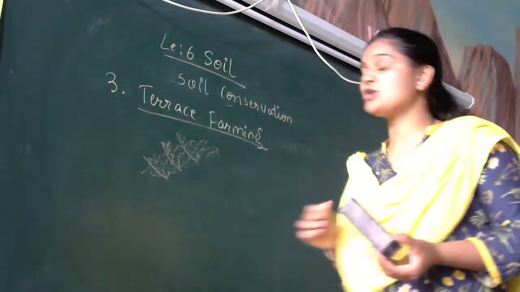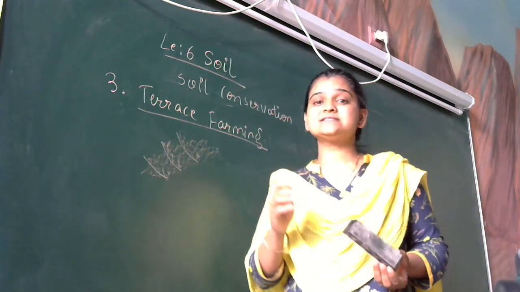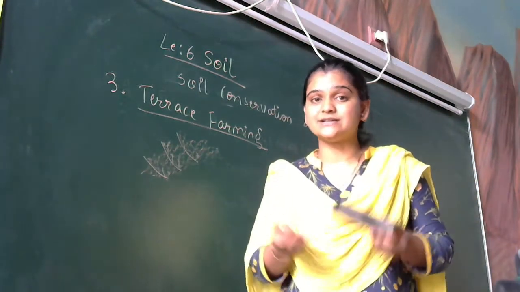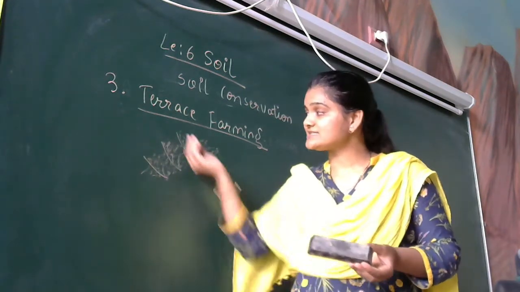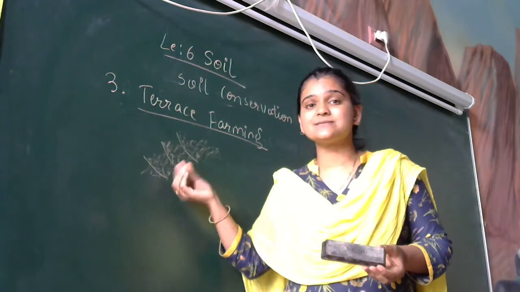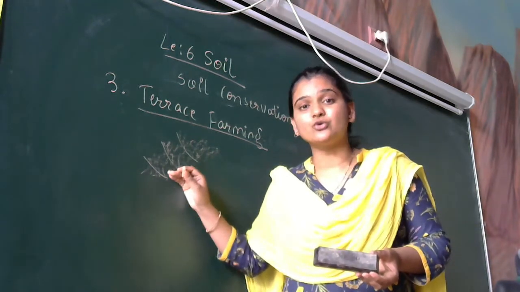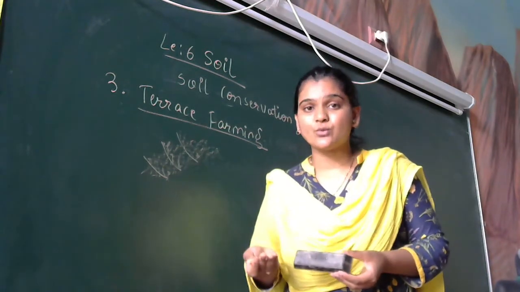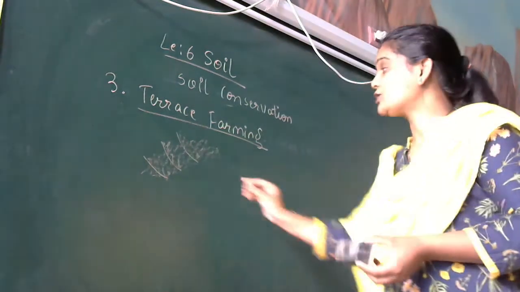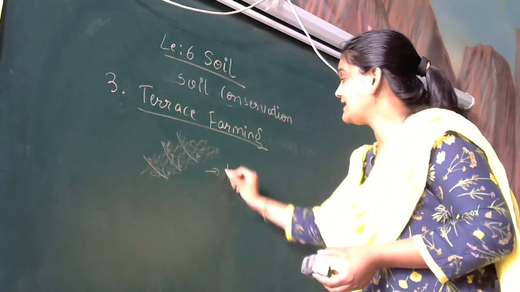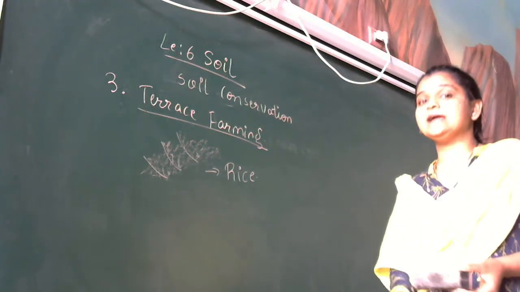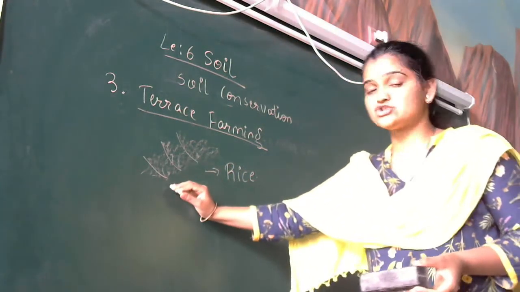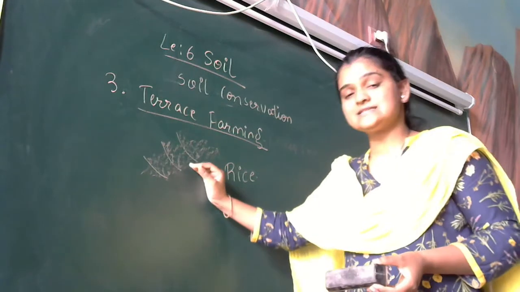Even in your home, you might have seen along the steps the water is stagnant, it is not flowing. So crops which require more water, like rice crops, can be cultivated on these slopes along the steps.